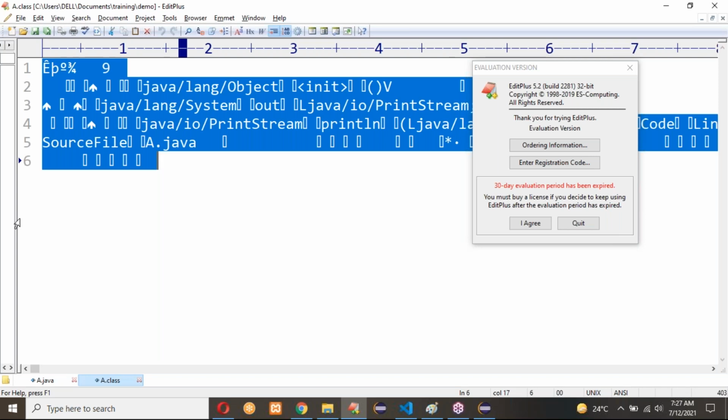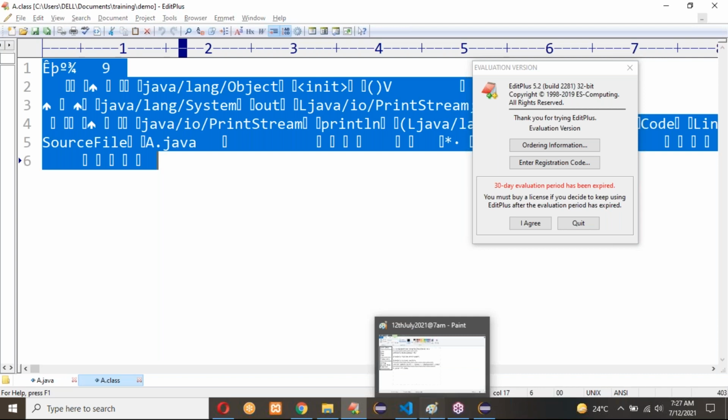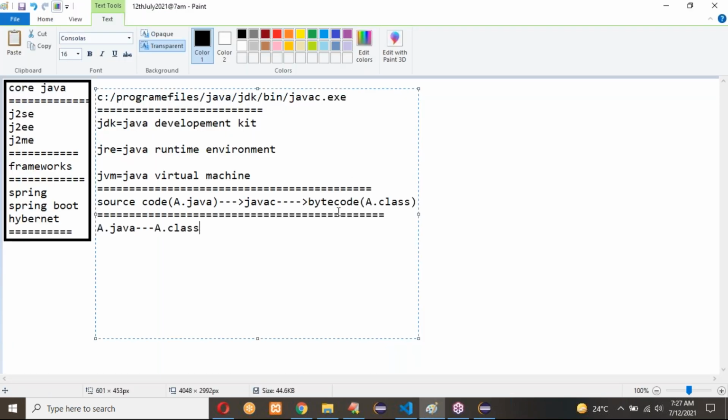Here it is not in readable format. Why? Because whenever we write the source code, it always generates the bytecode for our program. So source code is always converted into bytecode. That bytecode cannot be in the readable format. So that bytecode, whatever is generated, is not in the readable format.